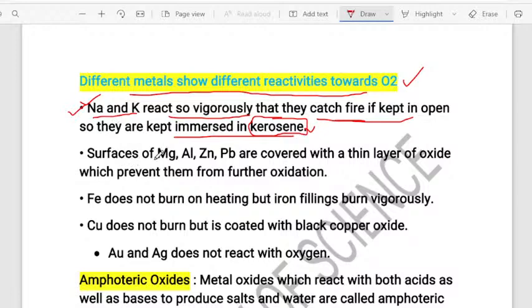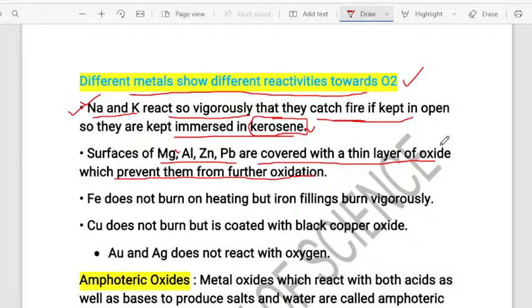Moving to next, children, see, the surfaces of magnesium, aluminum, zinc and lead are covered with a thin layer of oxide, which will prevent them from further oxidation. You should know that Mg is magnesium, Al stands for aluminum, Zn stands for zinc, Pb stands for lead. So these are the metals covered with the thin layer, dear students.